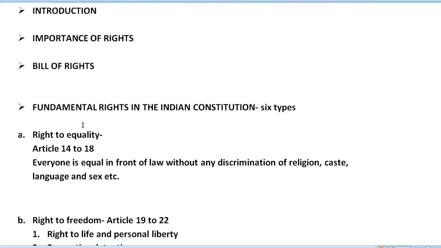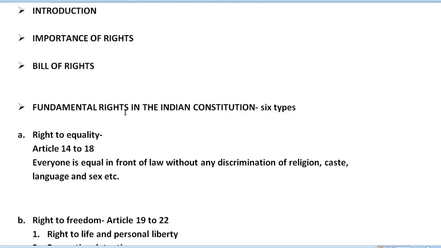Of course, a Bill of Rights prohibits the government from acting against the rights of individuals and ensures a remedy in case there is a violation of these rights. Because these rights have been mentioned in our constitution, the constitution is going to protect these rights whenever they are violated by someone, by an individual. At that time the constitution is the protector, and as a protector it is going to protect these rights.